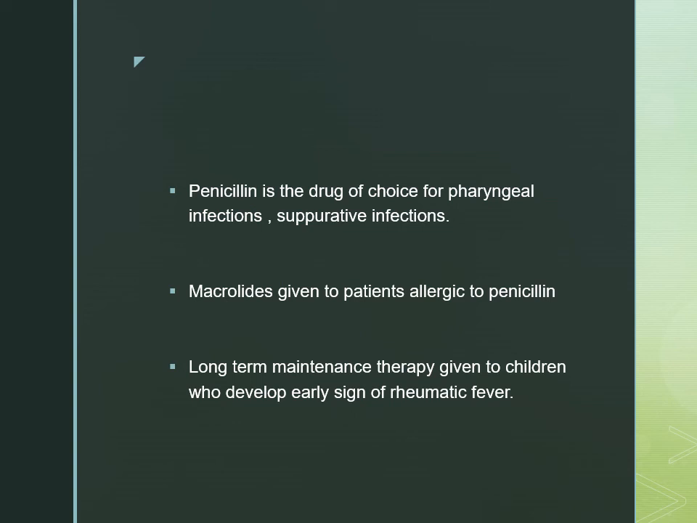Penicillin is the drug of choice for pharyngeal infection as well as suppurative infection. If the patient is allergic, we can go for macrolides, and long-term maintenance therapy is needed for rheumatic heart disease.